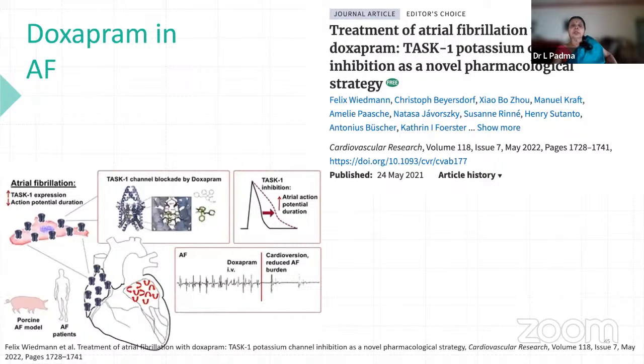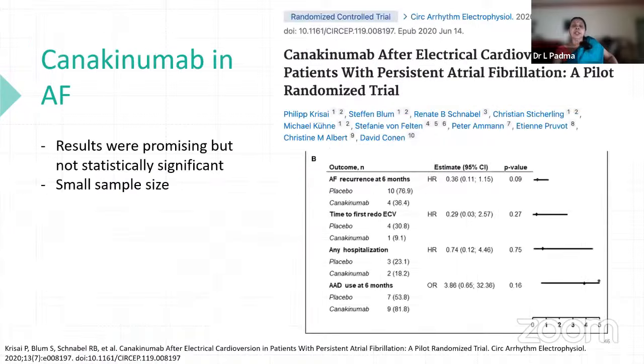Among the newer drugs, doxapram, TASK-1 potassium channel inhibition, is a novel strategy. Just know the names of the drugs because you might get it as a drug of choice in MCQs. Canakinumab is a monoclonal antibody, clinically might be significant, but statistically not significant even in a randomized trial.